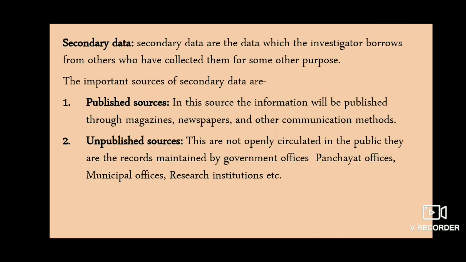Secondary data are the data which the investigator borrows from others who have collected them for some other purpose. The important sources of secondary data are published sources and unpublished sources. In a published source, the information is published through magazines, newspapers, or other communication methods such as mails or social media. Through these mediums, the information is published and the investigator can use such information for his further studies. The second source of data is unpublished sources.